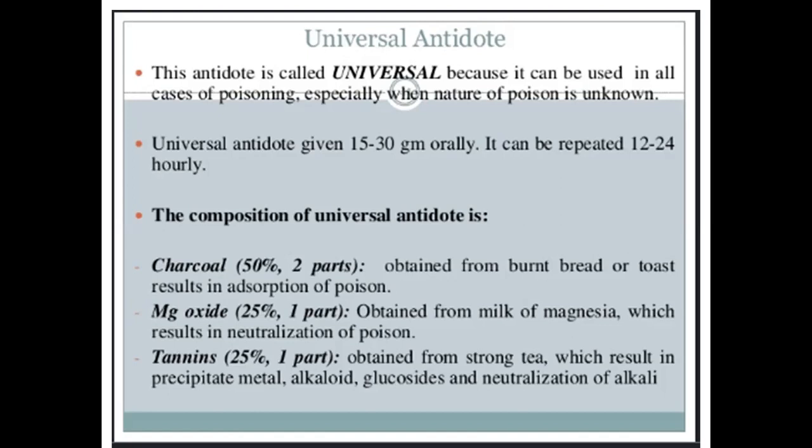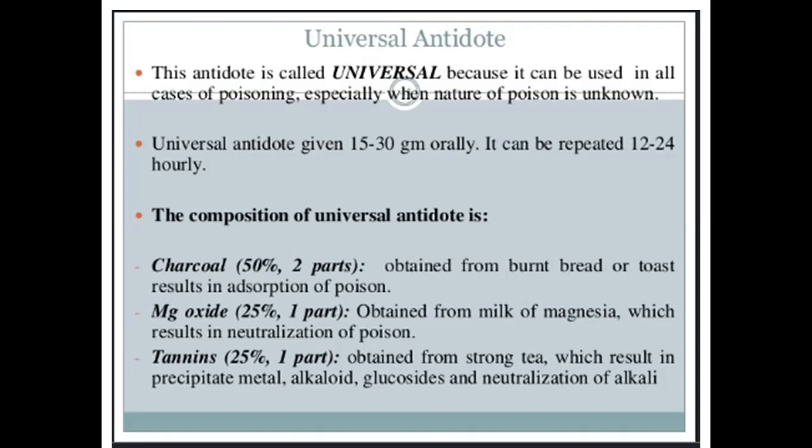That is sticking, attaching, adsorption of poison. Magnesium oxide is obtained from milk of magnesia, which results in the neutralization of the poison. Tannic acid is obtained from strong tea, which results in precipitate of metal alkaloid glucosides and neutralization of alkali.